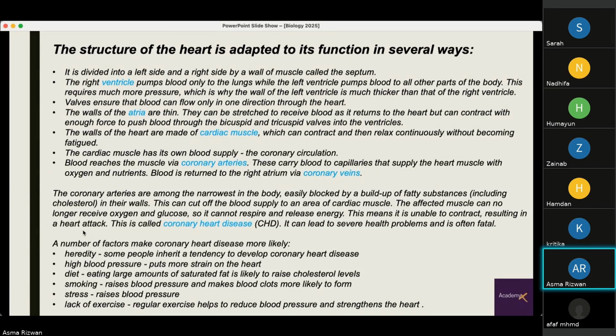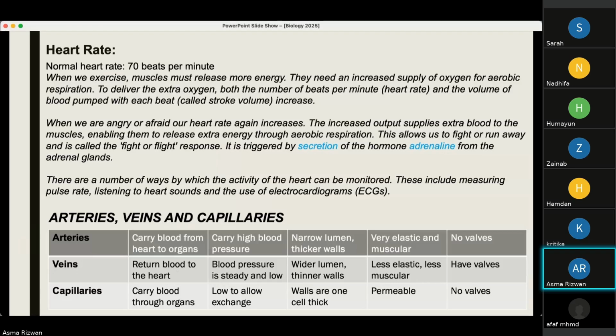Now, the factors that contribute to coronary heart disease are, for example, heredity. Some people inherit the tendency to develop these diseases. There's high blood pressure, which puts a lot of strain on the heart. Your diet, which might include saturated fats, raises your cholesterol levels. There's smoking, which increases your blood pressure and makes blood clots more likely to form. There's stress, which also increases blood pressure, and there's lack of exercise, because exercise helps to reduce blood pressure, and it also makes the heart stronger.